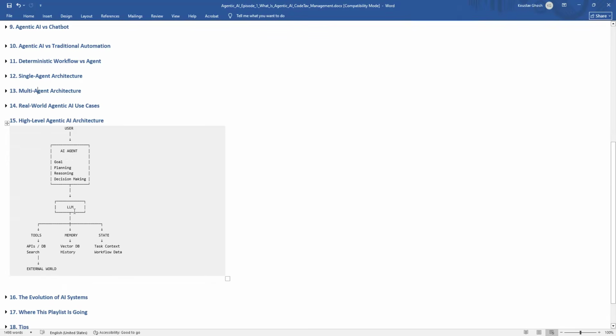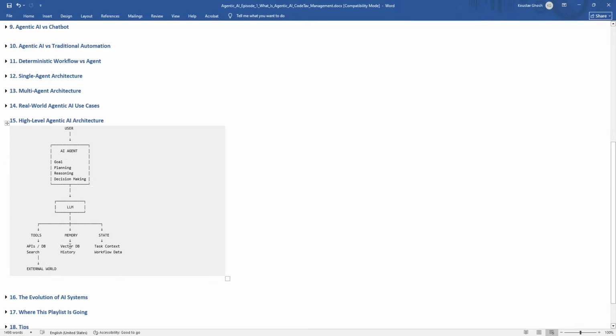After that it will go to the LLM, then from the LLM it will search for tools. There may be some APIs or DB search, and through the APIs it will interact with the external world. We also have the memory part, another component.